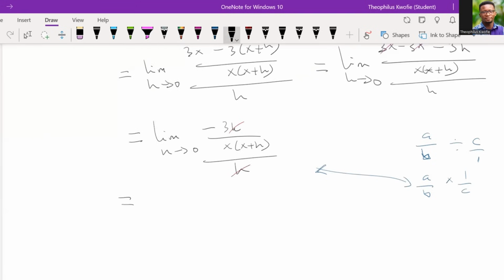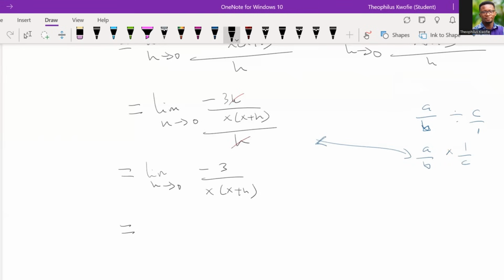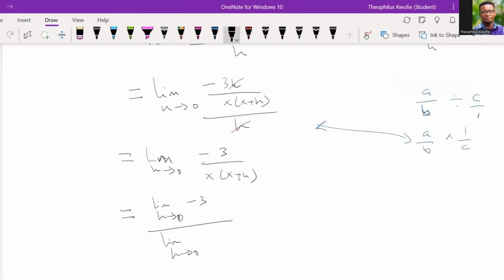So when that happens, you should have the limit as h approaches 0 of minus 3 on x plus h. Now, what did we say in the previous episode? We said that the limit of a quotient is a quotient of the limit. So what is the limit of minus 3 over the limit as h approaches 0 of x plus h? Now, what is the limit of minus 3? The limit of a constant is a constant.